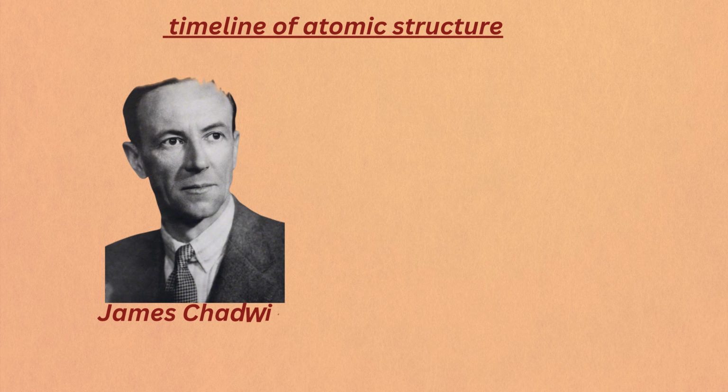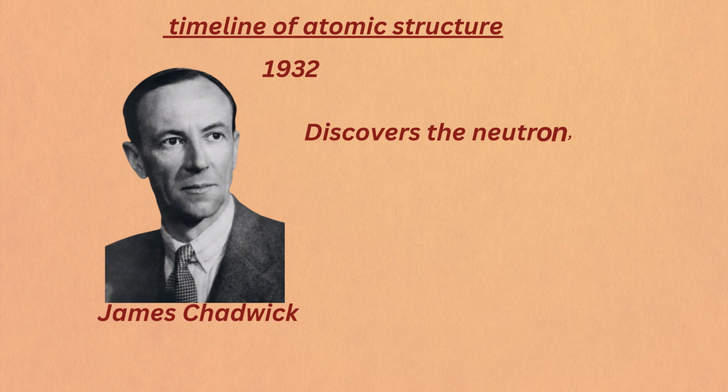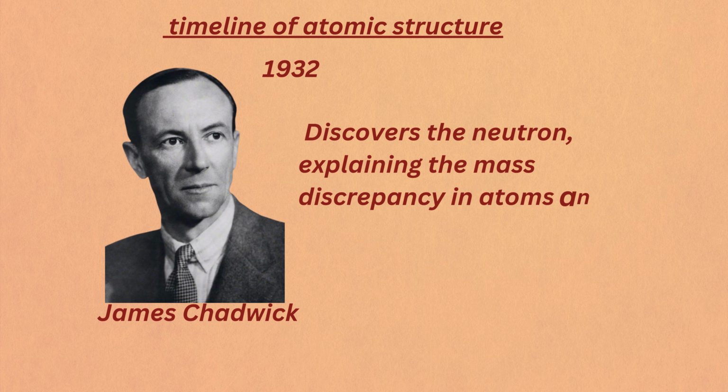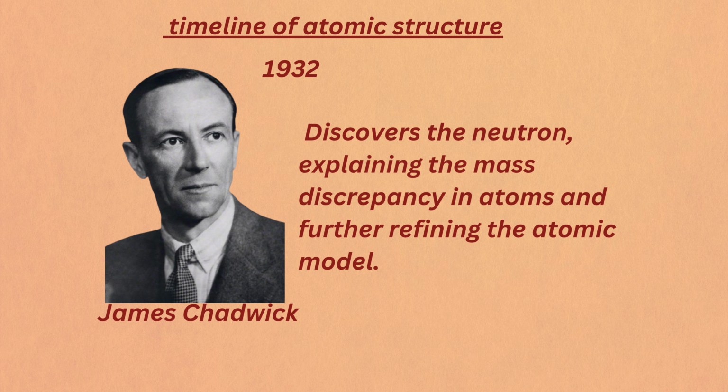Then came James Chadwick in 1932, solving a big puzzle. Atoms seem to have more mass than expected, but why? Chadwick discovered the neutron, a particle with no charge, that sits in the nucleus alongside protons. With this discovery, the atomic model was almost complete.